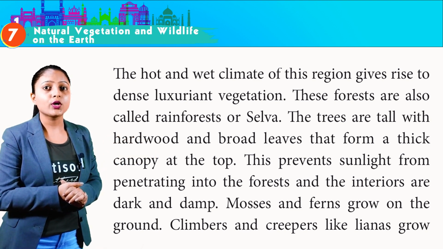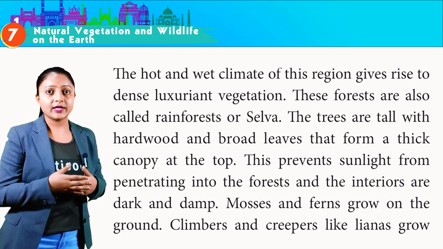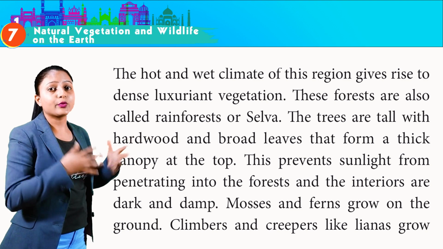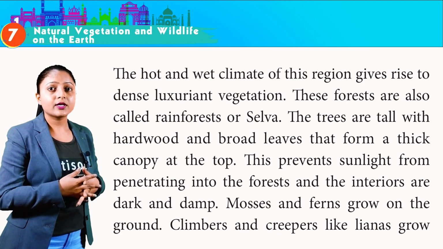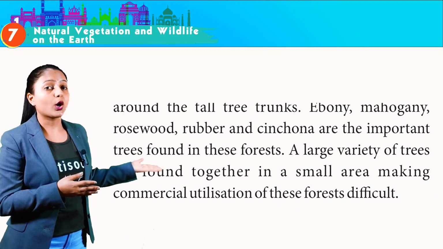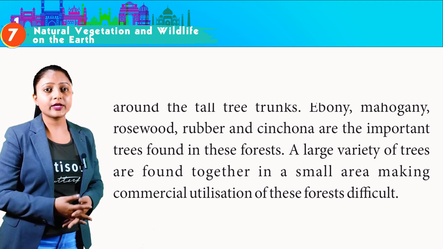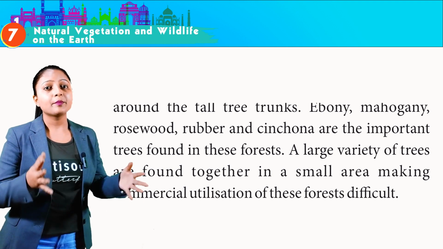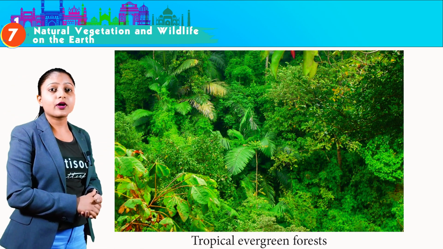These forests are also called rainforest or selva. The trees are tall with hardwood and broad leaves that form a thick canopy at the top. This prevents sunlight from penetrating into the forest and the interiors are dark and damp. Mosses and ferns grow on the ground. Climbers and creepers like lianas grow around the tall tree trunks. Ebony, mahogany, rosewood, rubber, and cinchona are the important trees found in these forests. A large variety of trees are found together in a small area, making commercial utilization of these forests difficult. This is the image of tropical evergreen forest.